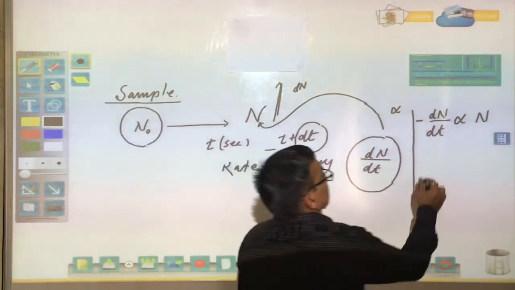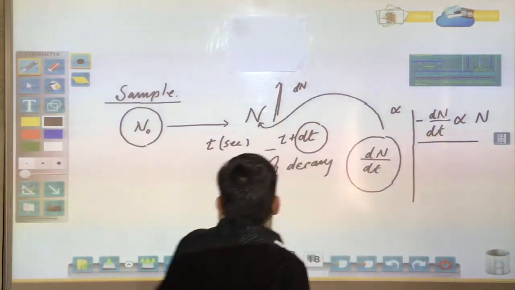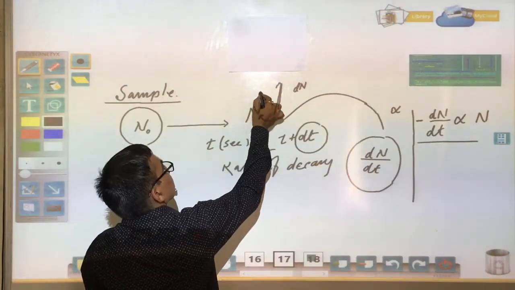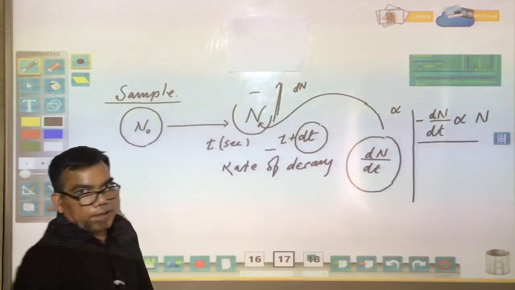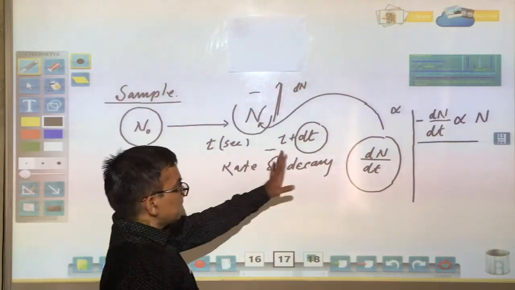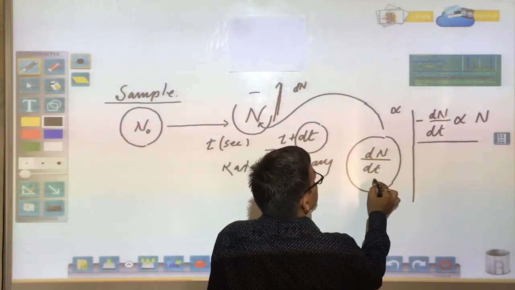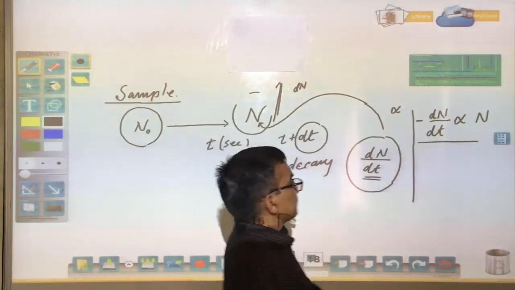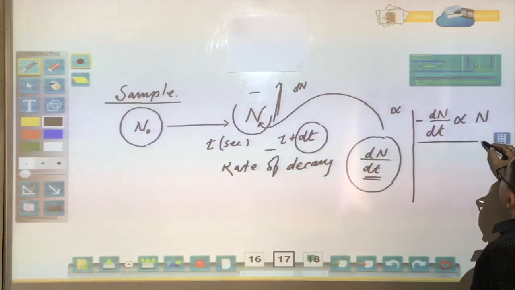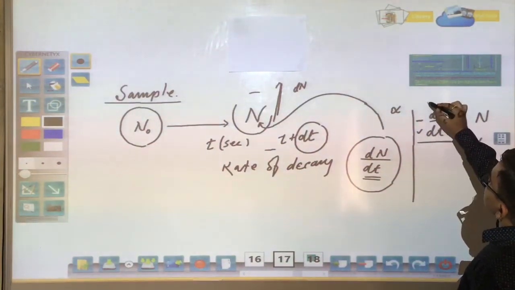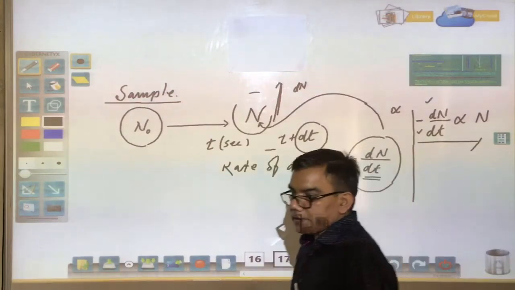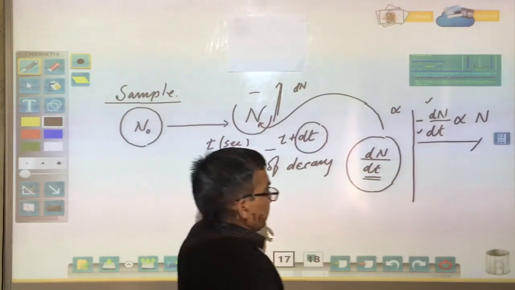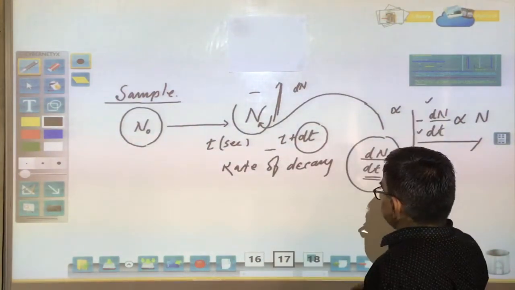The reason is that as time increases, the number of undecayed atoms or nuclei decreases, so the rate of decay also decreases. That's why we represent it with a minus sign.